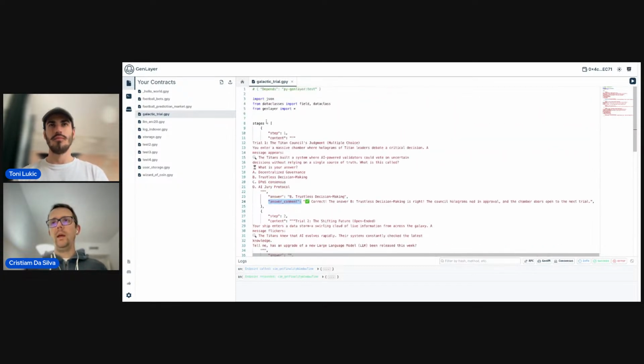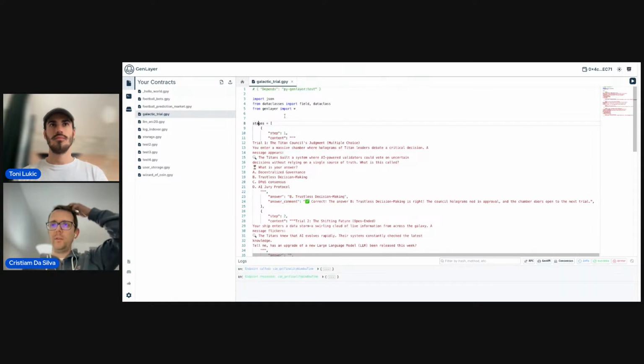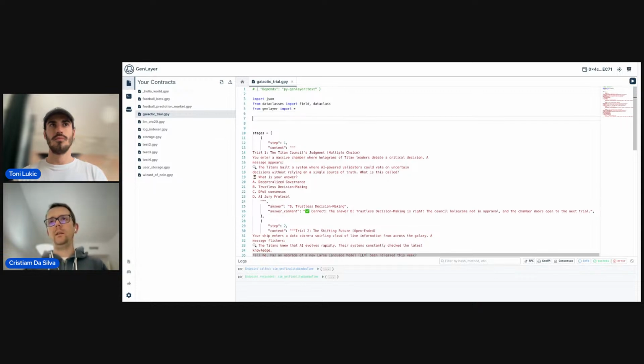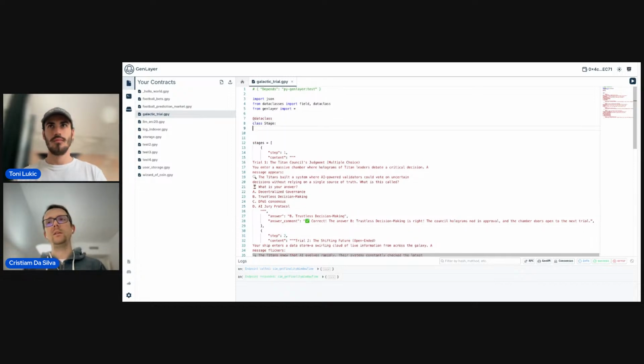So I'm going to leave this at the bottom of the file so it doesn't get too crowded there when we are adding the code, and we can work a little bit cleaner, right? So let's define our data structures, the state that we are going to store for our contract, right? What we want the user to actually record their answers and their progress. So in this case, we need to use the data class decorator to add a class that we're going to call Stage, right? This is like a single stage for our contract.